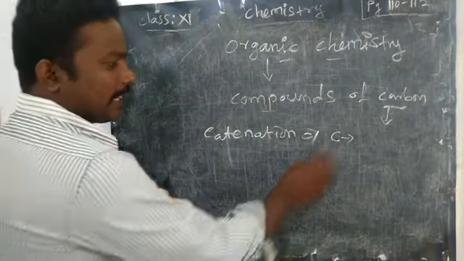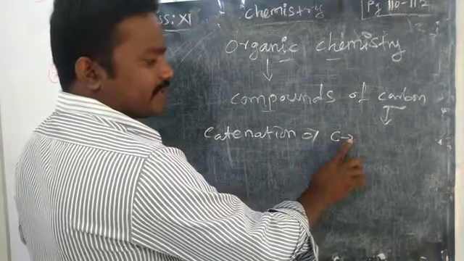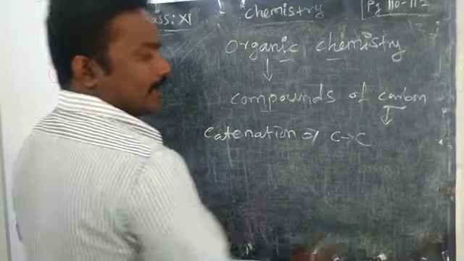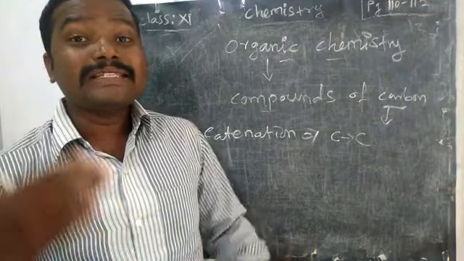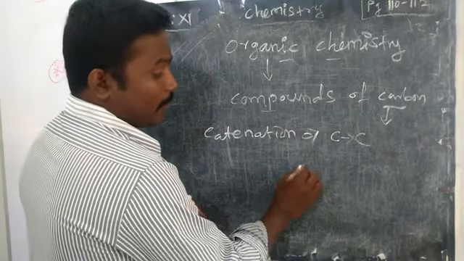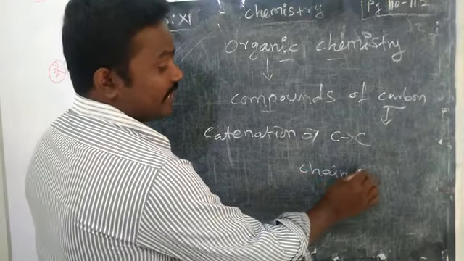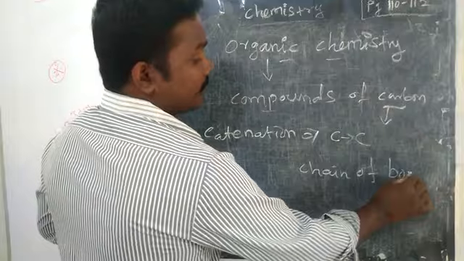That means carbon has the tendency to bond with another carbon, to form a chain of bonds. That is important. Chain of bonds.